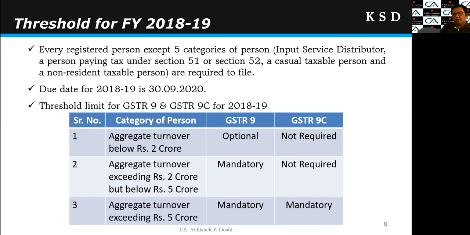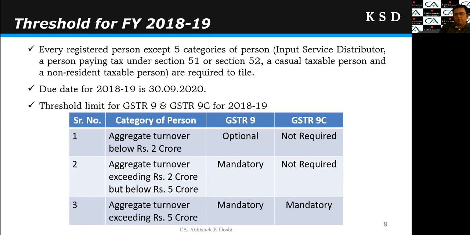The first category is persons having aggregate turnover below rupees 2 crore. For them, GSTR 9 is optional. They can file or they cannot. They may choose not to file their GSTR 9, and GSTR 9C is not required in their case. But it is our strong recommendation that every registered person should file the GSTR 9, because it may so happen that GSTR 3B and 1 may have certain differences or unreconciled items. So if you file GSTR 9, it will be helpful at the time of assessment. So for persons below 2 crore, it is optional, but it is advisable to file GSTR 9.